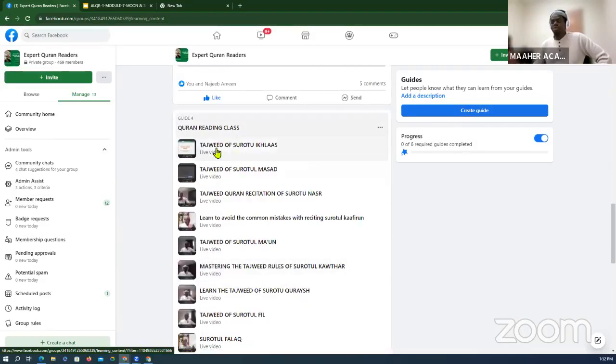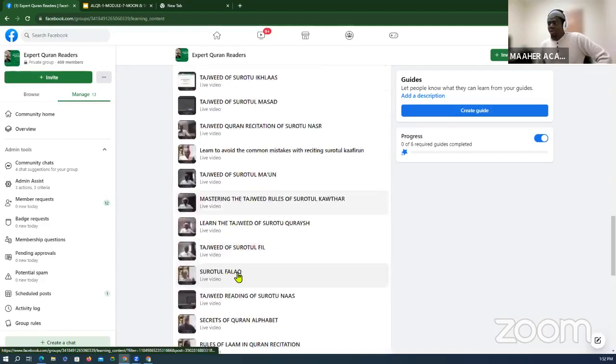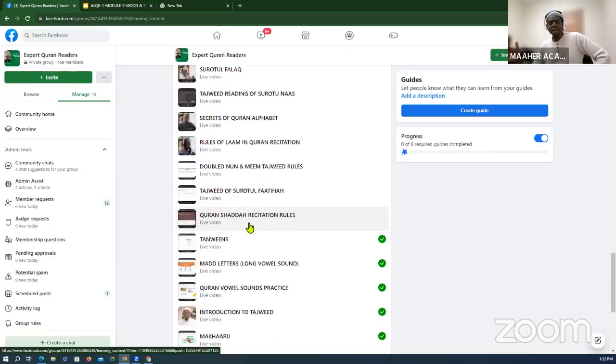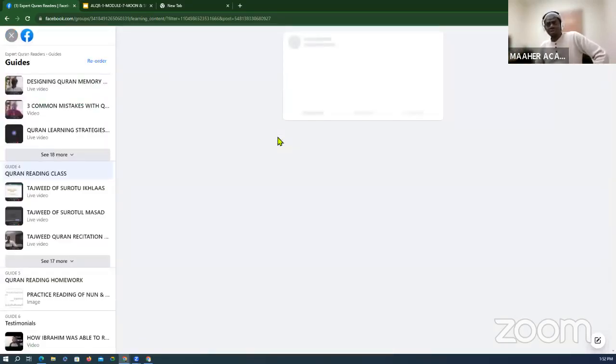We've learned the Tajweed of Surah Al-Ikhlas, the reading of Surah Al-Nasr, common mistakes in the Quran, the rules of Shadda, Makharij, the short vowels and the mid elongation, and Tanween. We've also learned how to pronounce Shadda in the letters of the Quran. We've also learned before about the lam I'm talking about right now, but we're trying to help ourselves get better at it, inshallah.